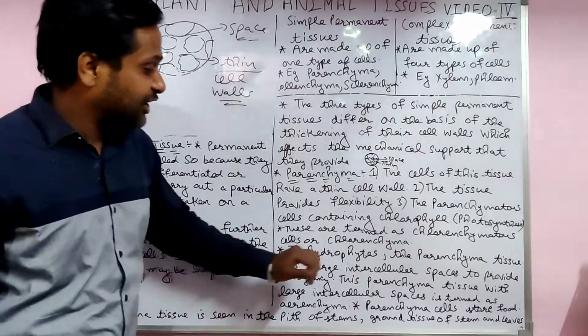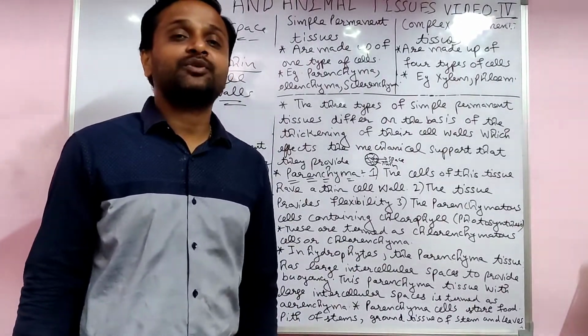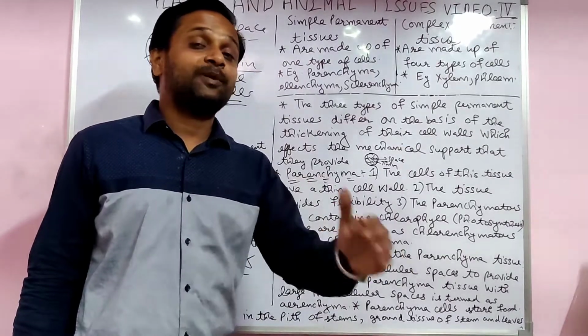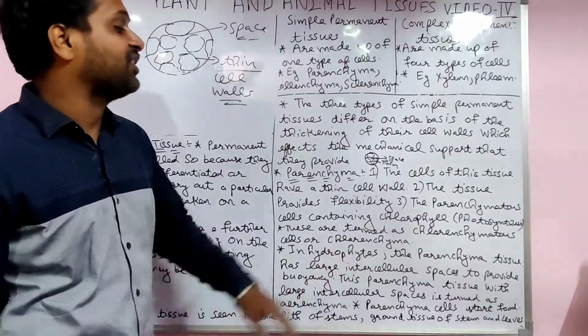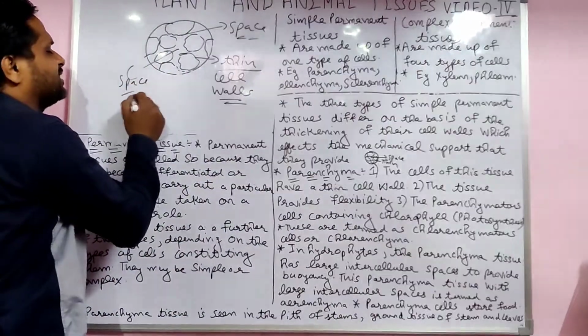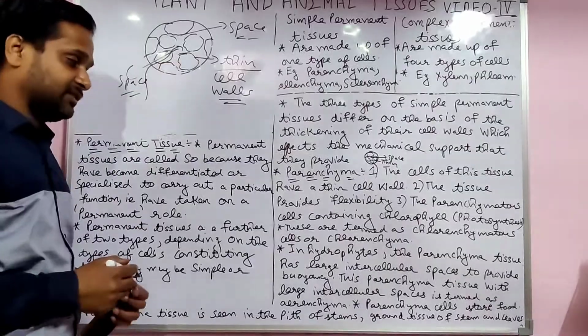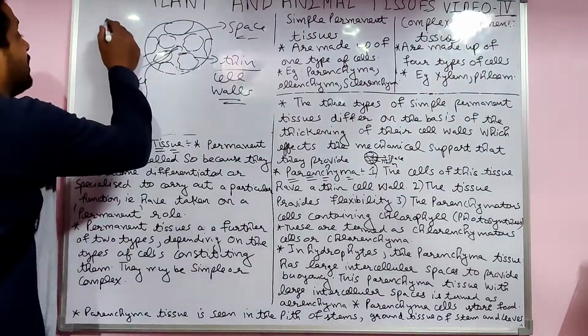And in hydrophytes, you know, students, the plants which live in water, the parenchyma has large intercellular spaces. See, here a lot of space is there. Due to this space, air comes inside to provide buoyancy in the water.